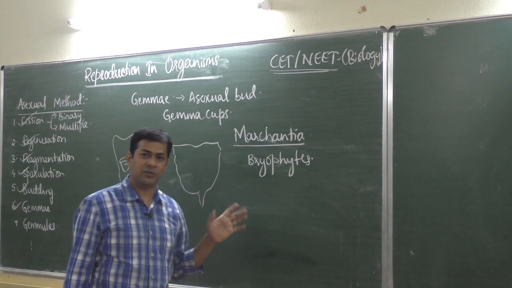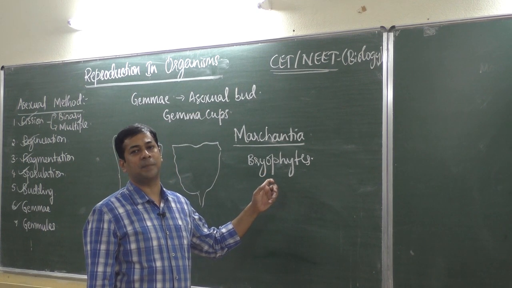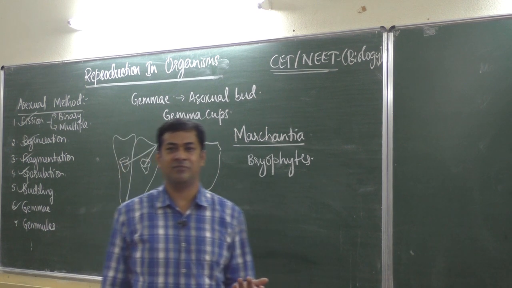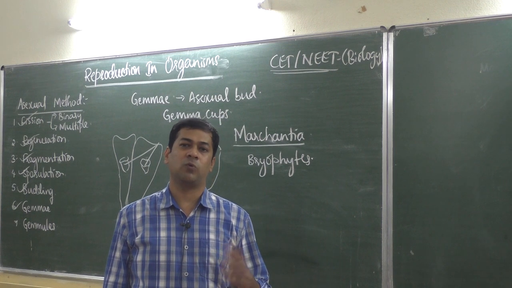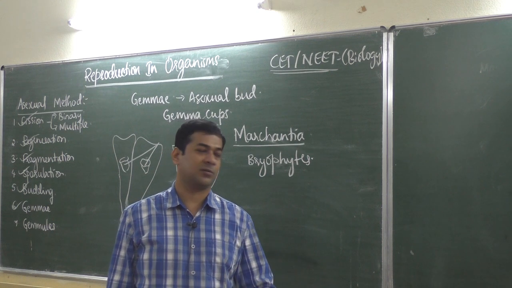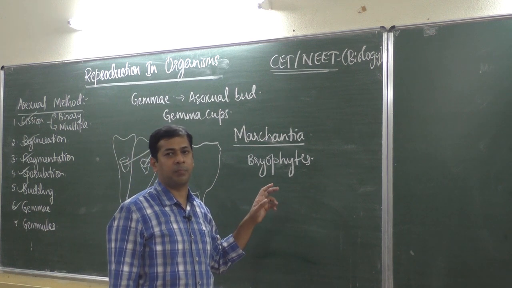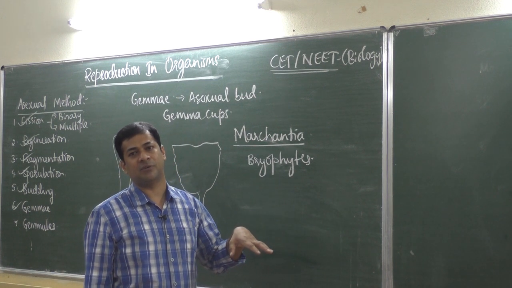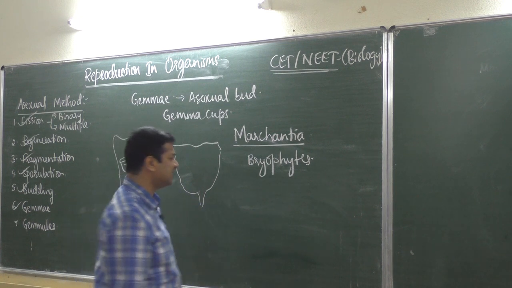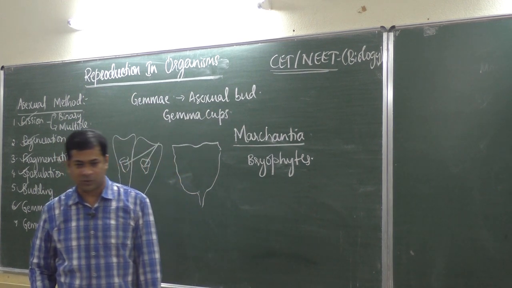Bryophyta. Bryo means both, amphi, both. It is like the amphibians of the plant kingdom. Amphibian means, like frogs belong to class Amphibia, they live both in water and on land. So like that, here bryophyte means bryo means both. Plants live on land, but for their sexual reproduction they need water. You have learned this in 9th standard, and in first year in detail, so I don't have to tell you much about this.